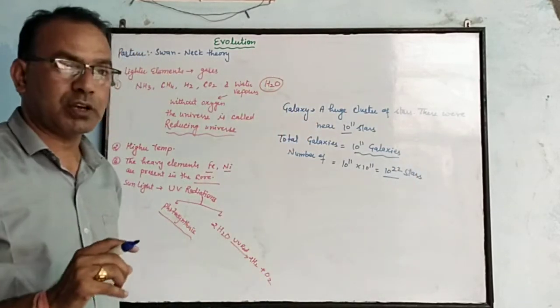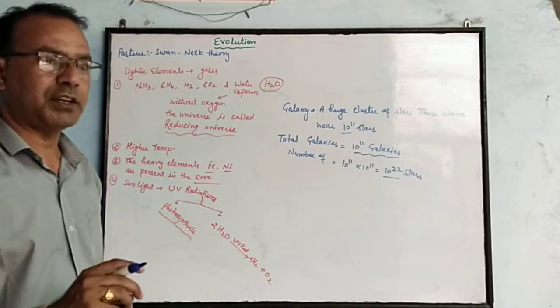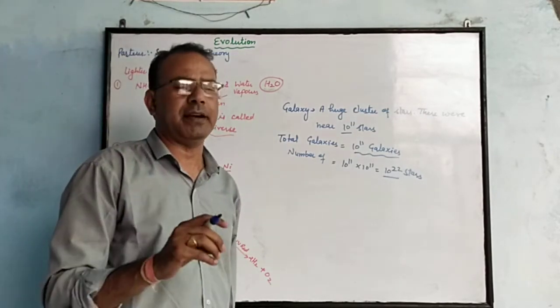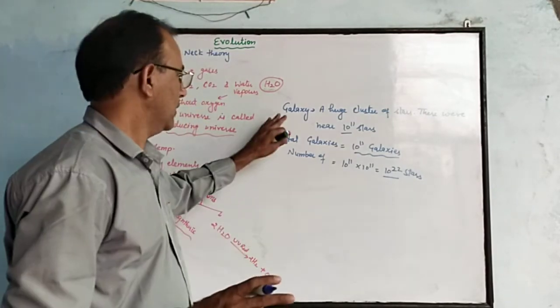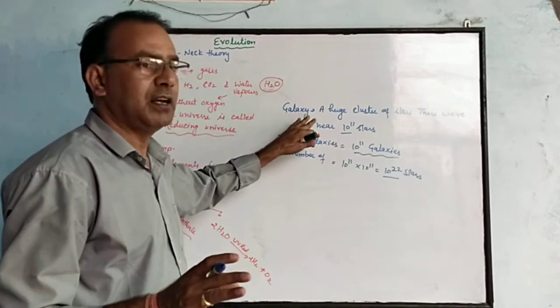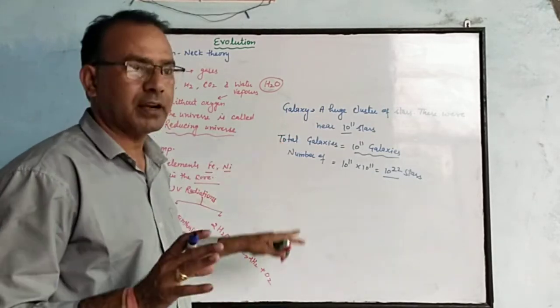A galaxy is a huge cluster of stars which contains rocky material, planets and satellites.